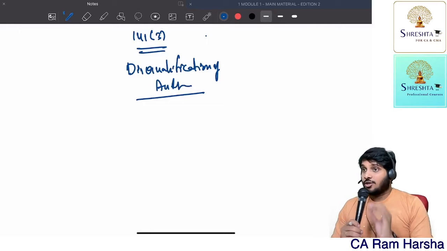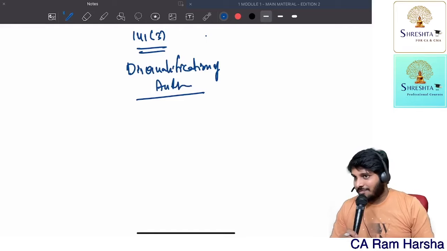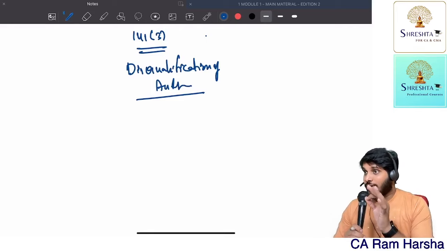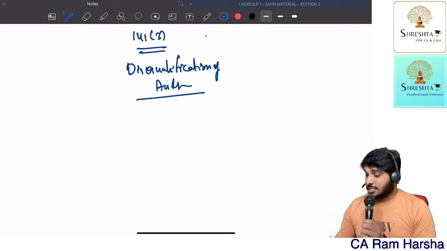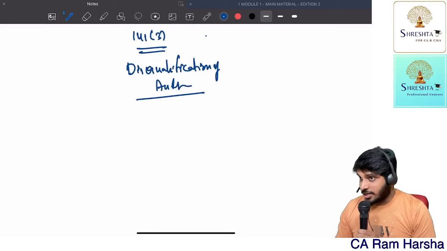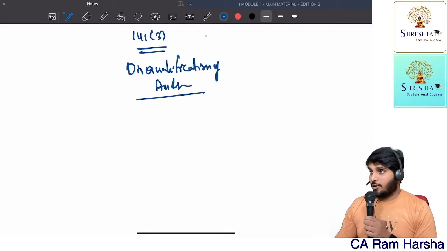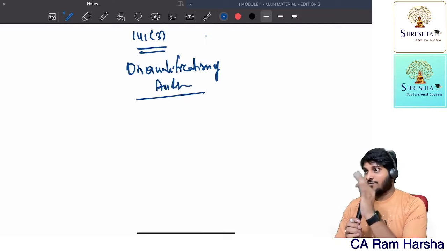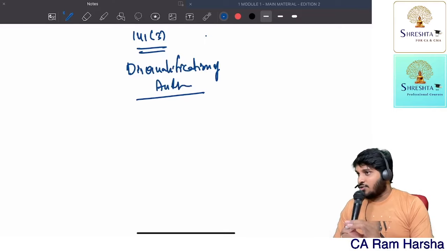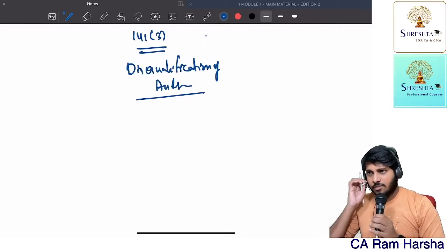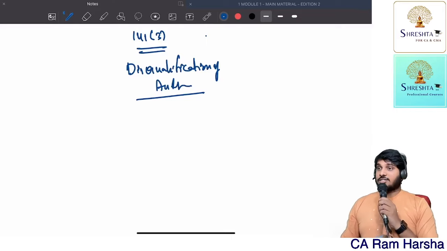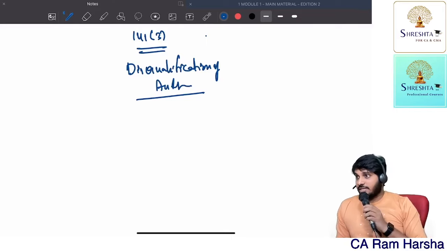Reason? To protect independence. What is the main reason? To protect independence. The person whom we are appointing as an auditor must be independent of the company. Correct? The person who is conducting the audit must be independent of the company.